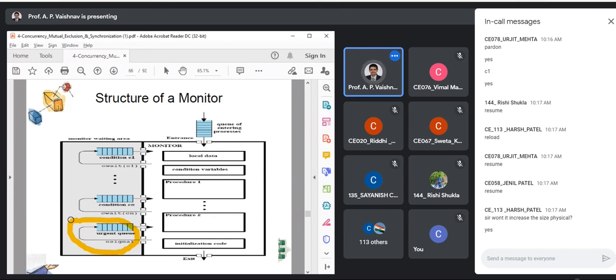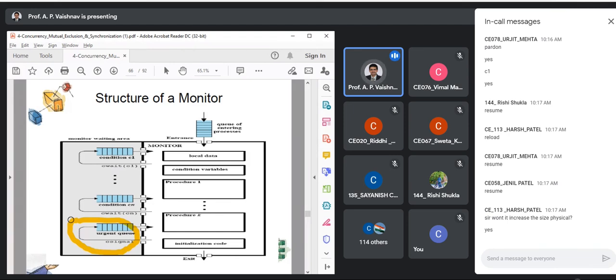Suppose now P2 is currently executing in the monitor, and the condition on which P1 was waiting occurs. So what do we have to do? I'll repeat. P2 is inside the monitor, and the condition on which P1 was waiting is occurring now.